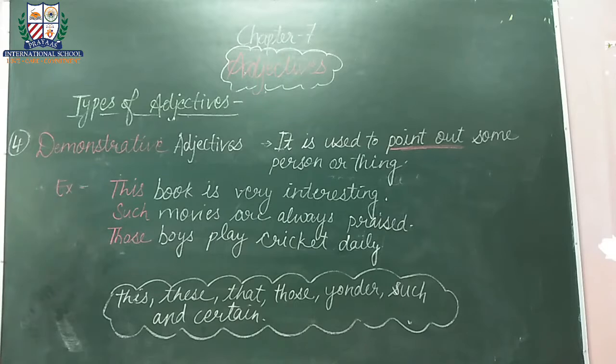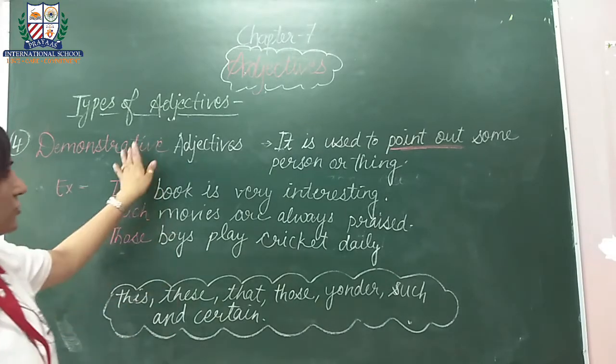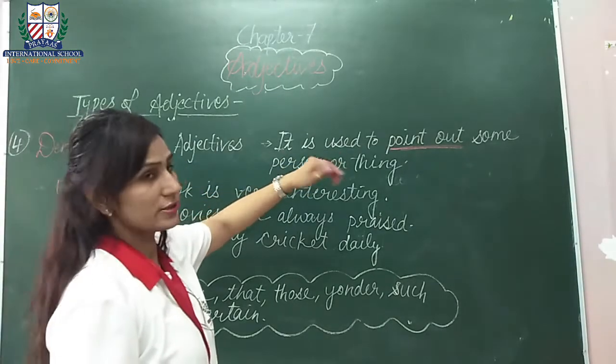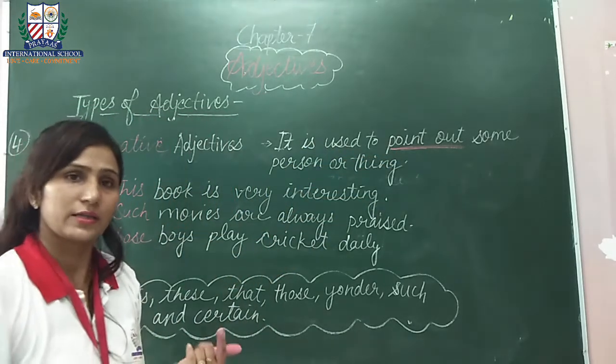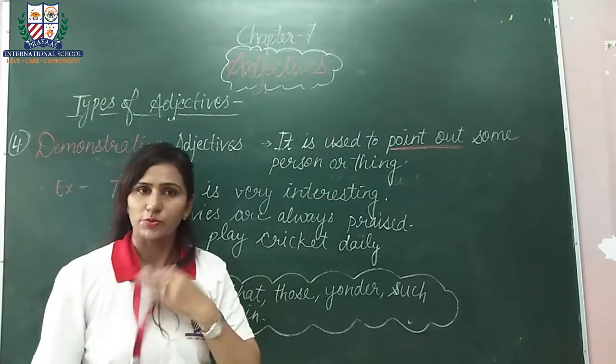Okay, now see. Demonstrative adjective. This is our fourth type of adjective. See what it is used for. It is used to point out some person or thing. Okay? Point out as we generally do.